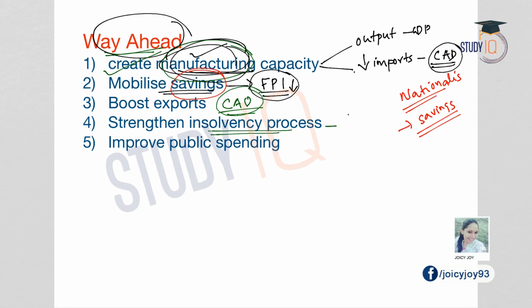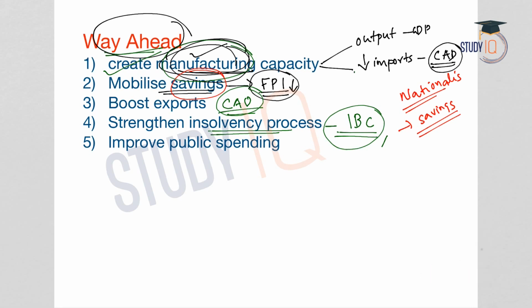Now, the insolvency procedures must be strengthened. The government has recently come up with the IBC, Insolvency and Bankruptcy Code, Project Sashakt, etc. But the process must be further strengthened, and this can improve the NPA situation, or non-performing asset situation, the situation of the bad loans with the banks or financial institutions in the Indian economy.